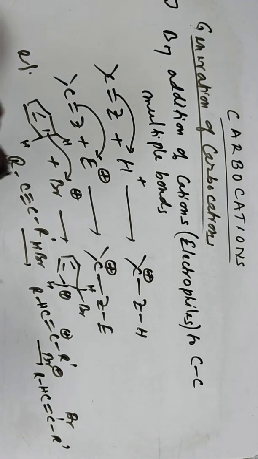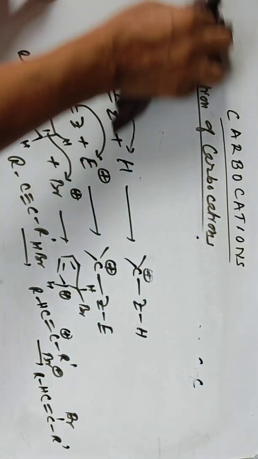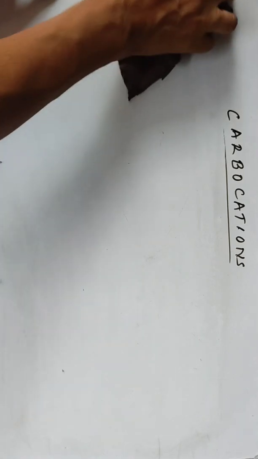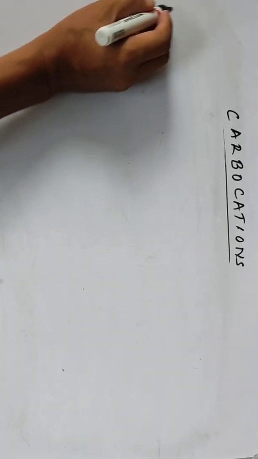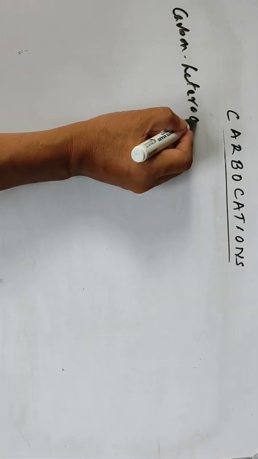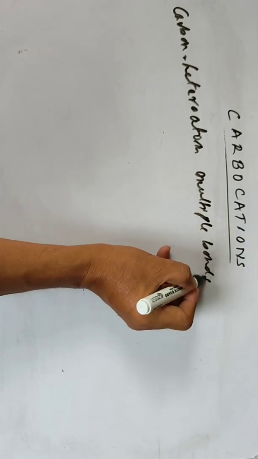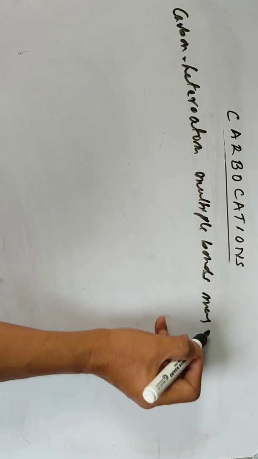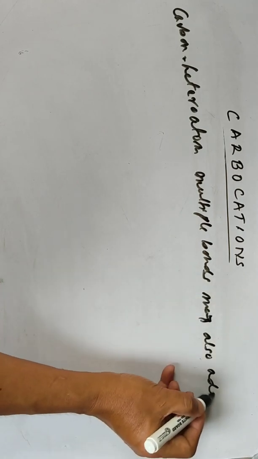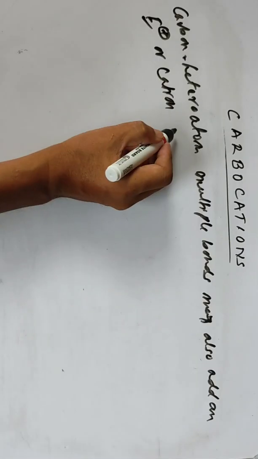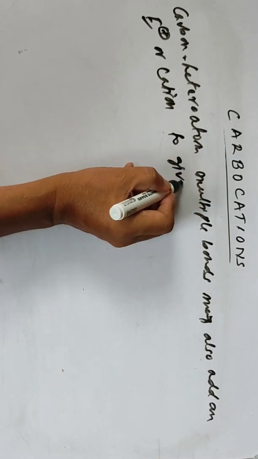Not only carbon-carbon multiple bonds, this addition can also take place to carbon-heteroatom multiple bonds, so many carbonyl compounds or imine compounds. Carbon-heteroatom multiple bonds may also add an electrophile or cation to give a carbocation.